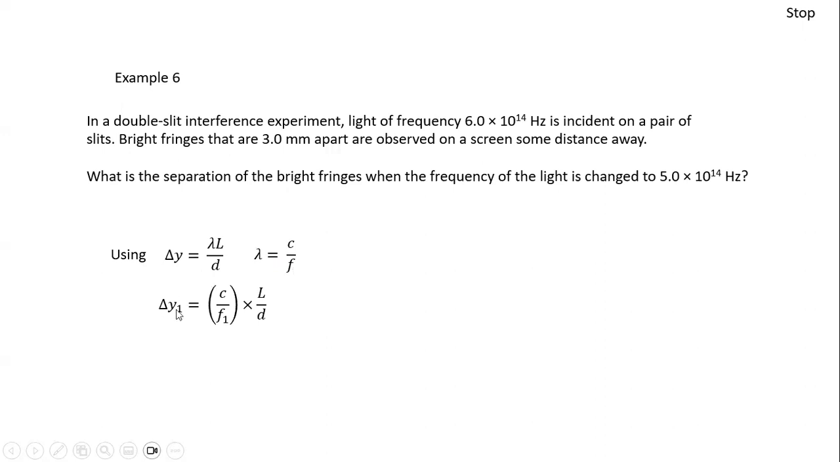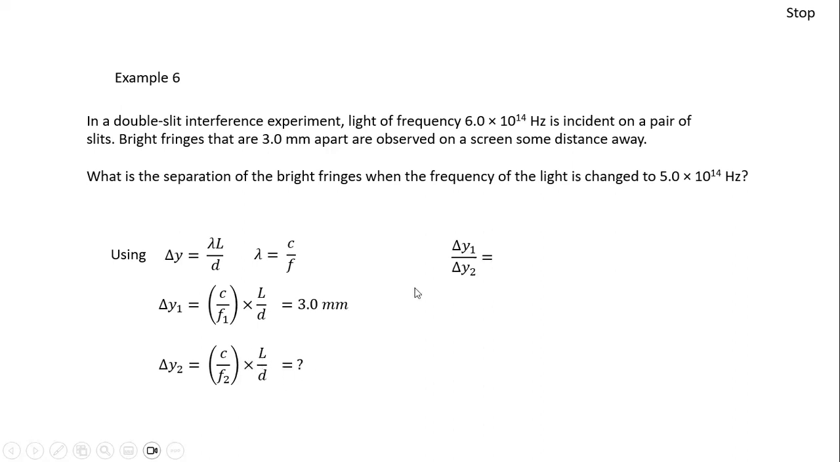So let's take, for instance, fringe separation 1. It's given as C over frequency 1 times L over D. And we know that fringe separation 1 is given as 3 millimeter. Now, when we change the frequency of the light, basically we're changing lambda. So when we change frequency, the fringe separation is going to change. So the new fringe separation is given as C over frequency 2 times L over D.